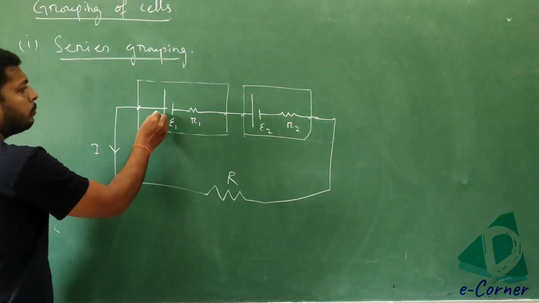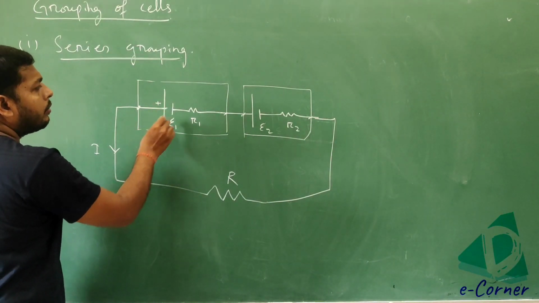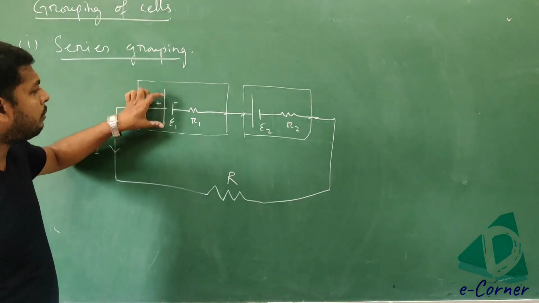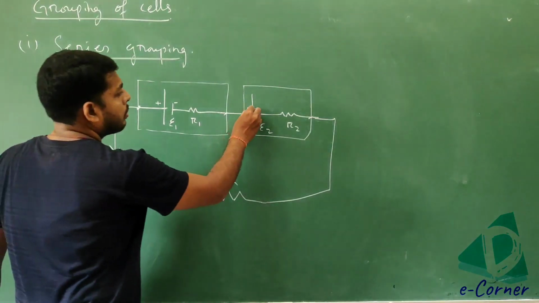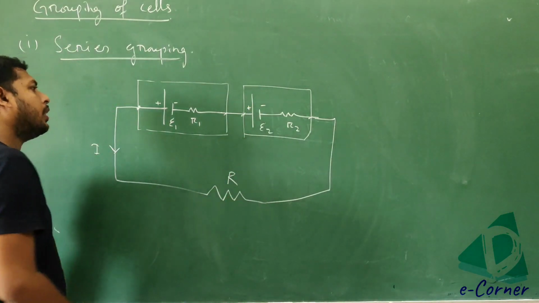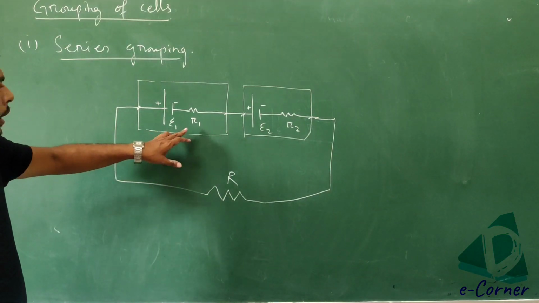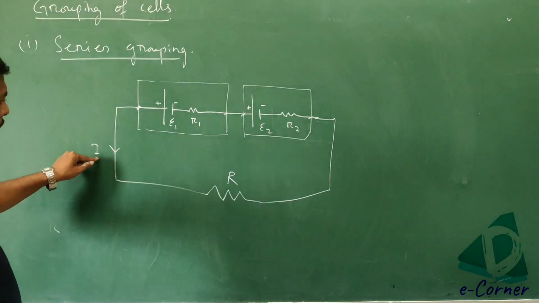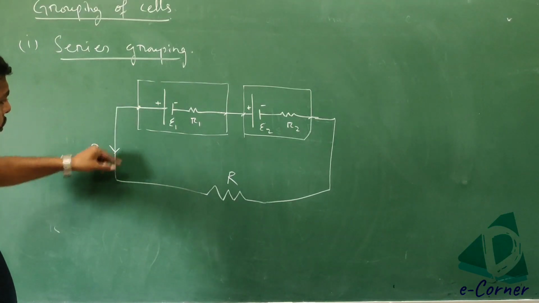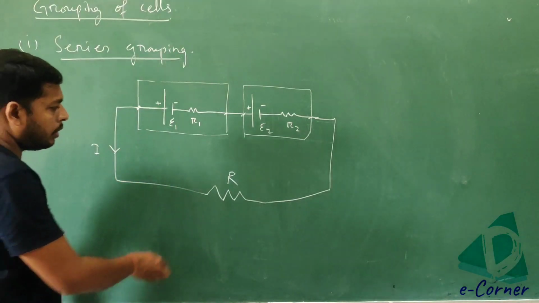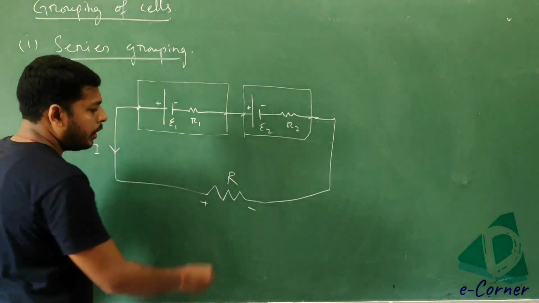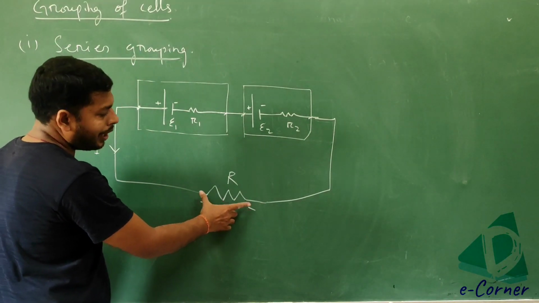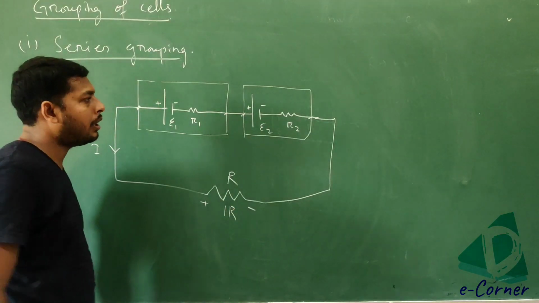So we have to put the symbols. This is the battery, so we will put positive as the larger one. This is the positive terminal, this is the negative terminal. This is also a battery, positive and negative. There are two batteries only here. Again, since the current is flowing out of the positive terminal, the current will be drawn from this positive terminal, so this one will be plus minus. Got it? And the potential difference across this resistance is I into R.